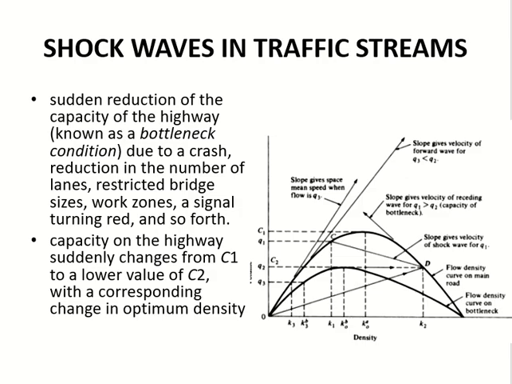So, how do we disturb the traffic flow? We disturb the traffic flow with a sudden increase or decrease in capacity. Whenever traffic flow meets a sudden increase or decrease in capacity, a shock wave is created. So the disturbance is a sudden increase or decrease in capacity, and this often happens at a point which we call a bottleneck.